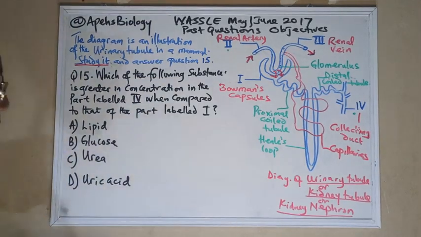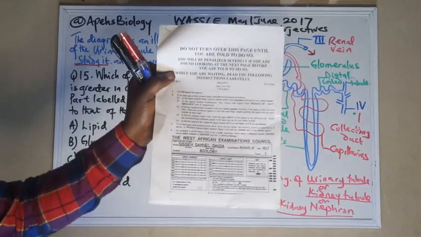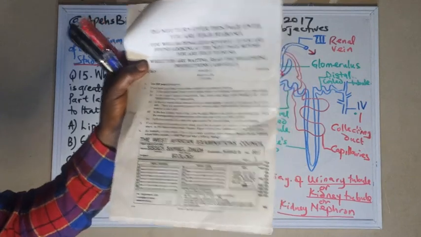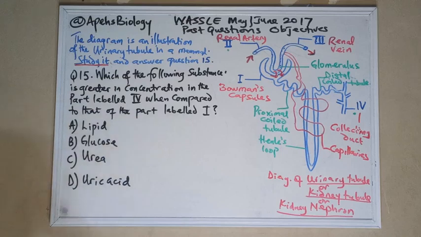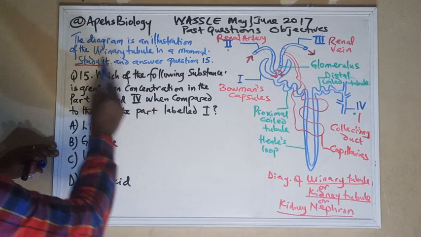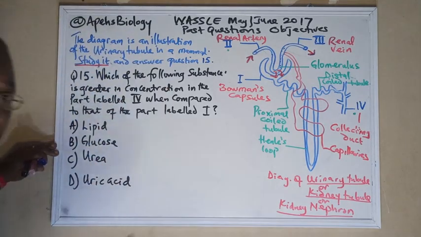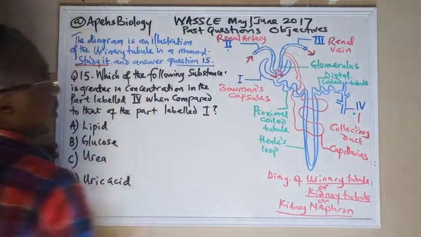What we're going to do now is look at this question, and we still use our diagram. You must have understood it from part one. Remember, this is a hard copy of the question we are using, and you can see it's a past question of WASSCE 2017. We are dealing with question number 15. The diagram is an illustration of the urinary tubule in a mammal. We've studied it in part one and explained some things, and we're now going to answer question 15.